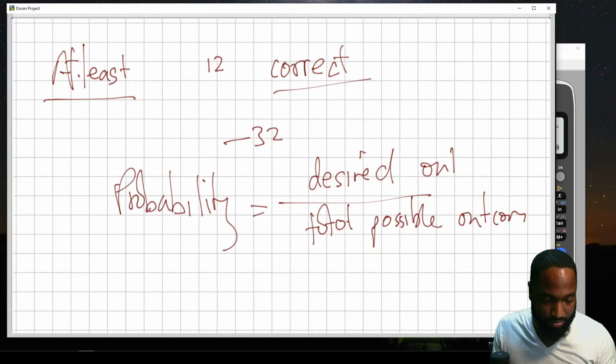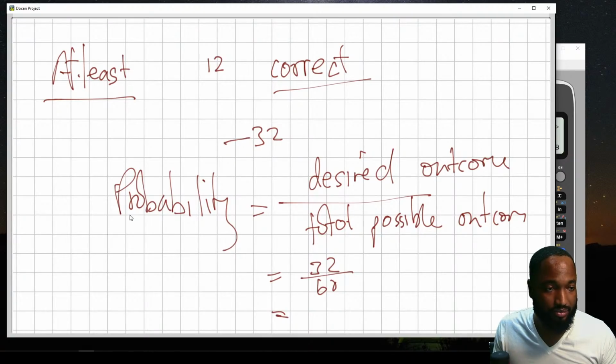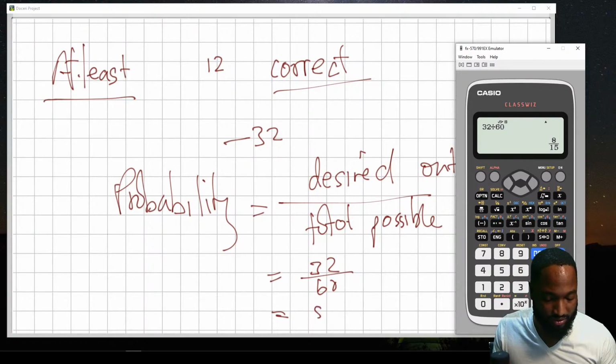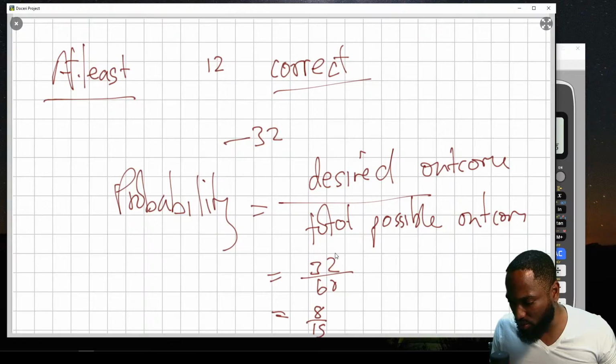So the desired outcome, 32 of them, over 60. 32 over 60. Let me touch the calculator. 32 divided by 60, 8/15. So that's the probability. It can be expressed as a fraction, a decimal, or a percentage. Only 1 mark for that?